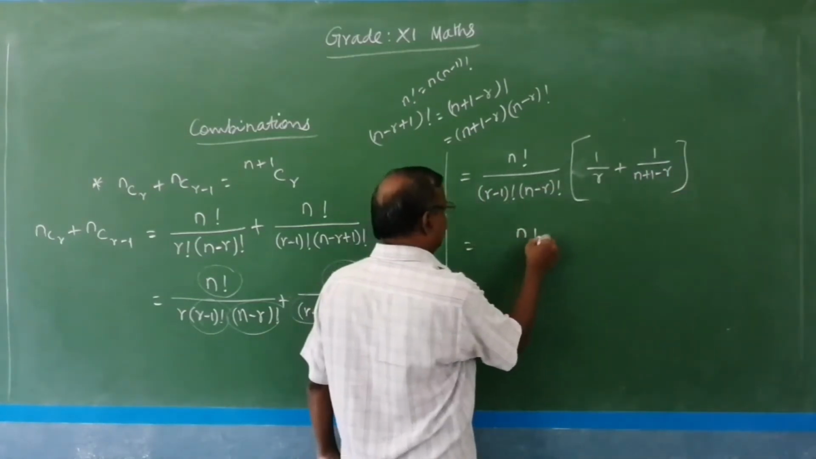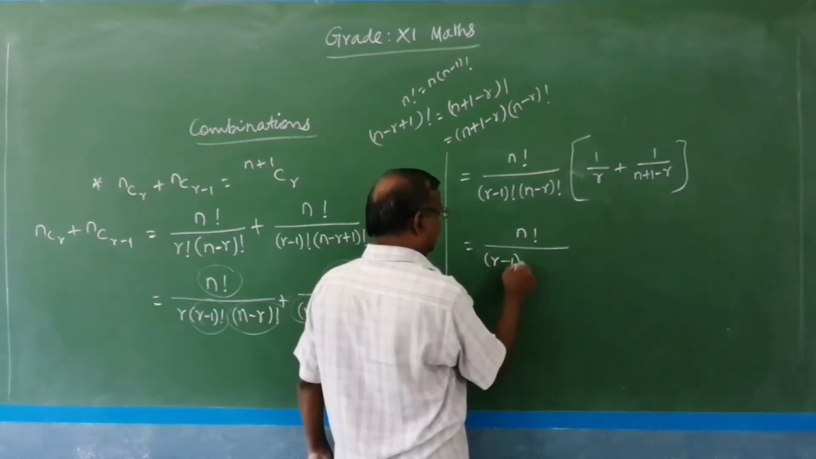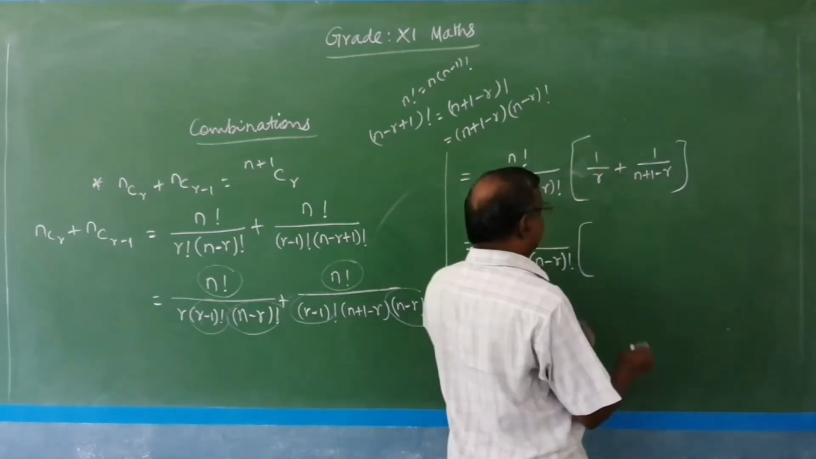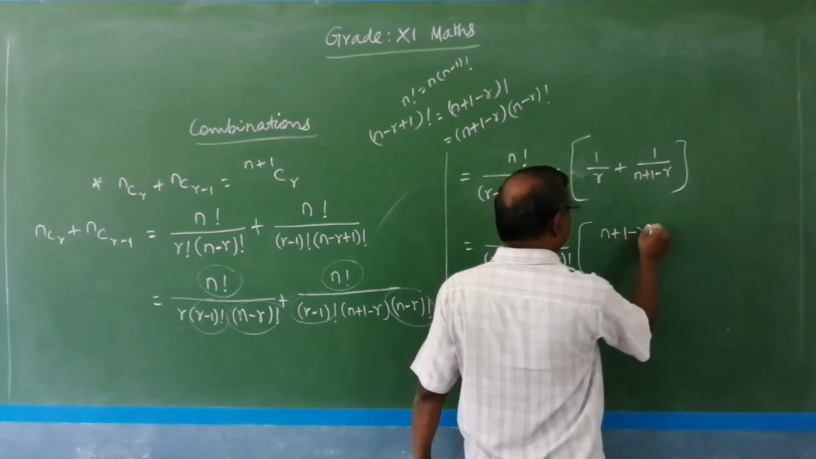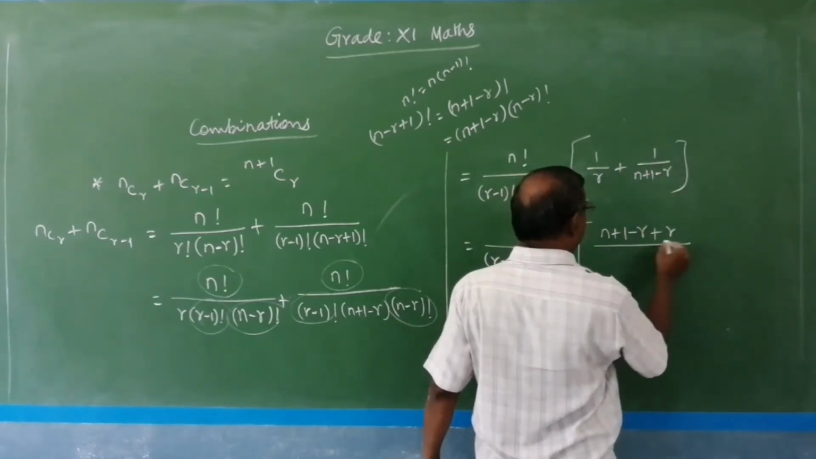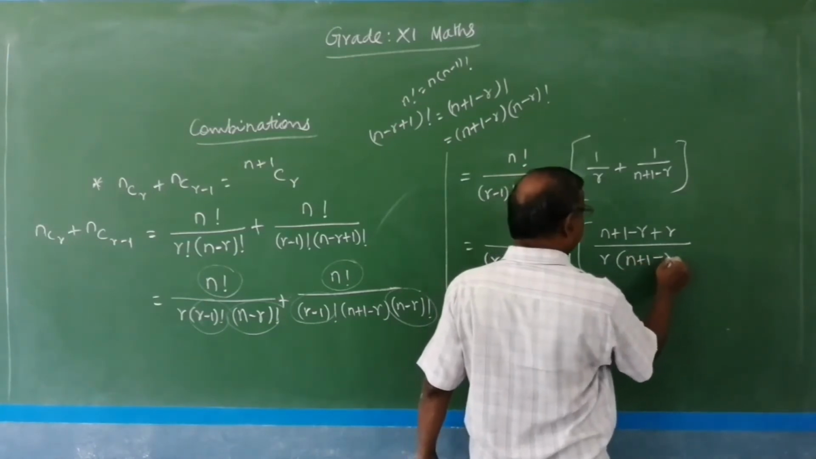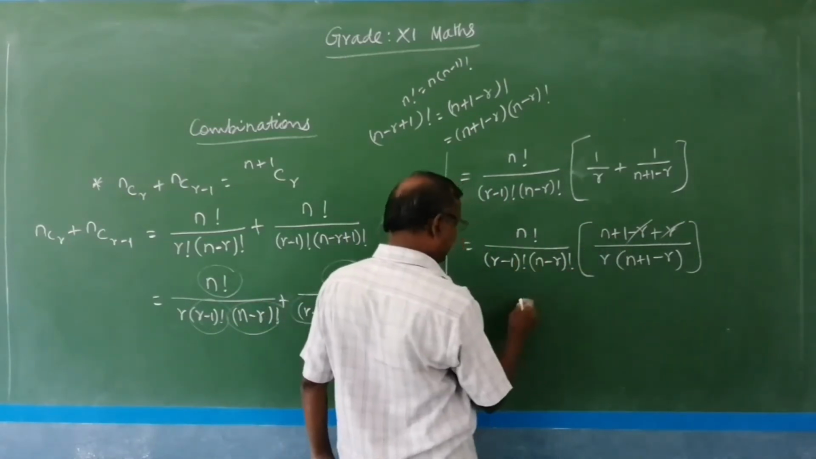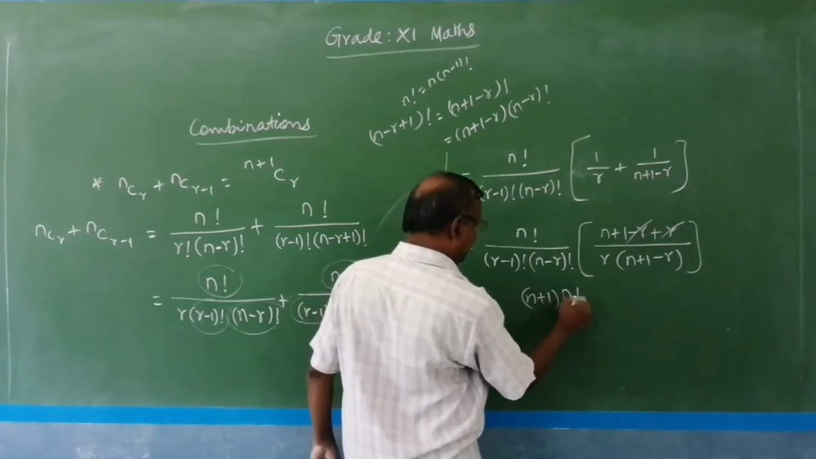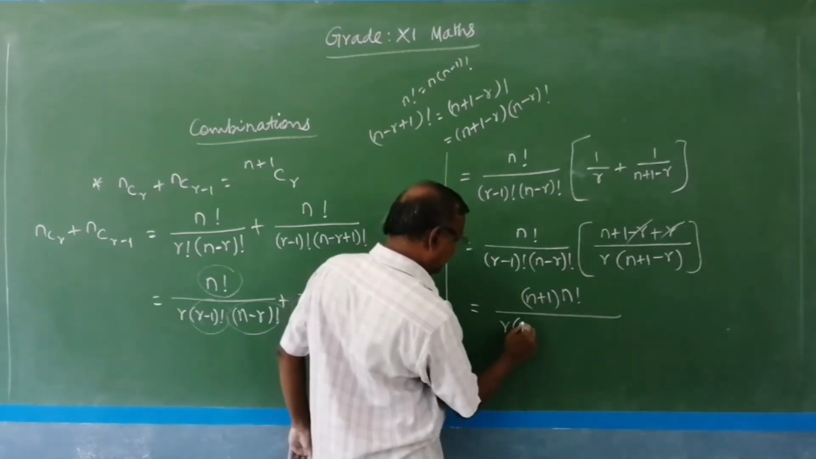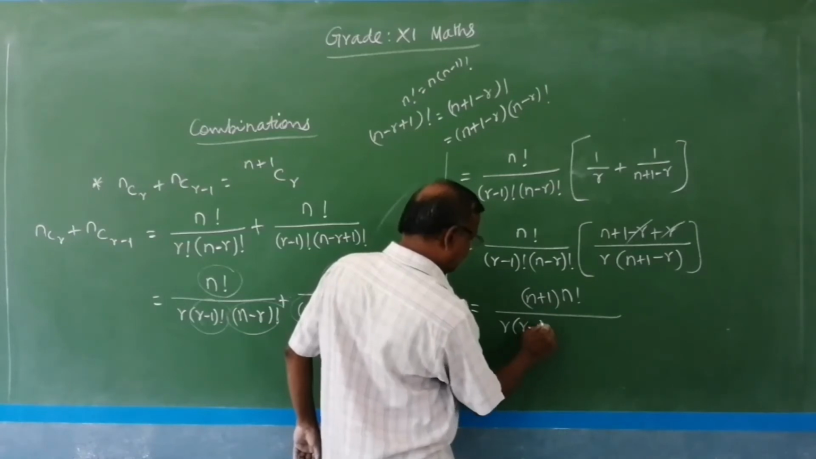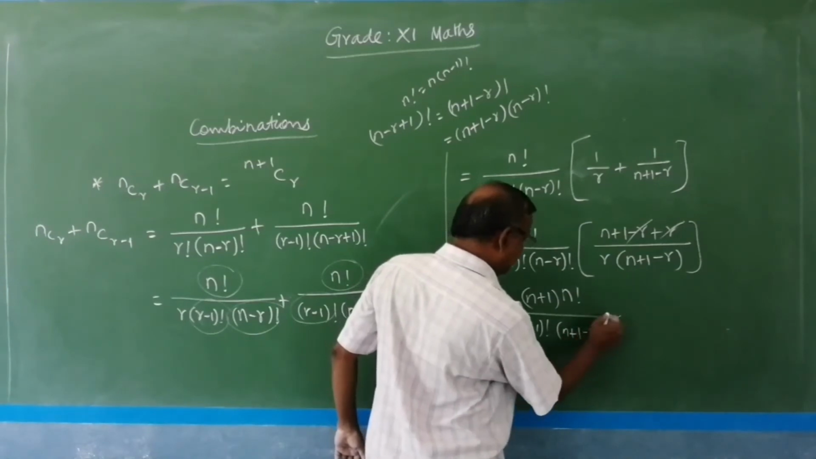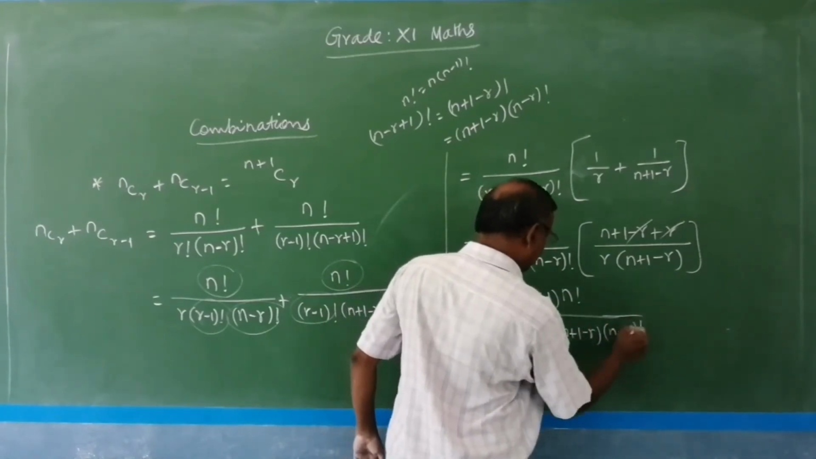which is equal to n factorial divided by (r minus 1) factorial into (n minus r) factorial, into, by cross multiplication, (n plus 1 minus r plus r) divided by r into (n plus 1 minus r). So, plus r and minus r cancel. So this is equal to (n plus 1) into n factorial divided by r into (r minus 1) factorial, into (n plus 1 minus r) into (n minus r) factorial.